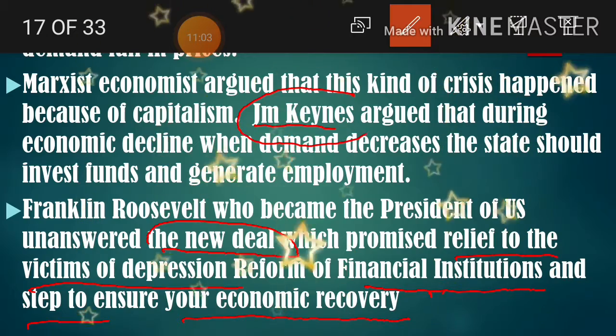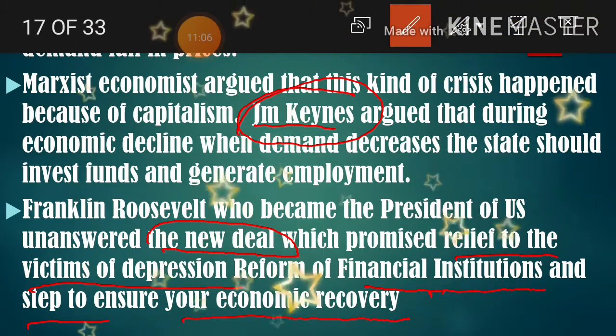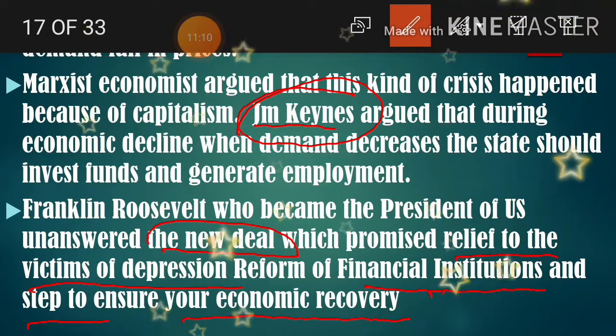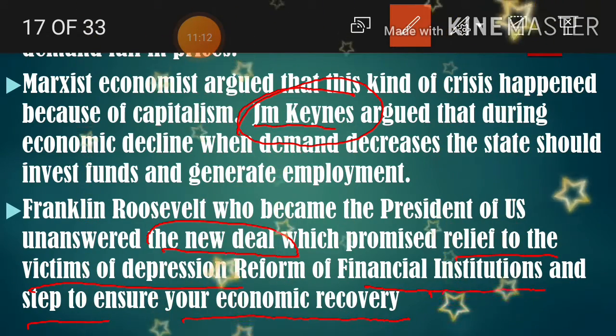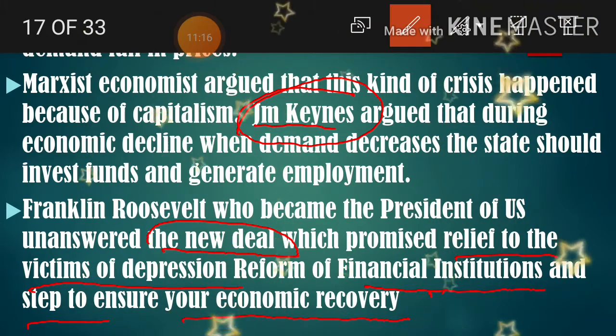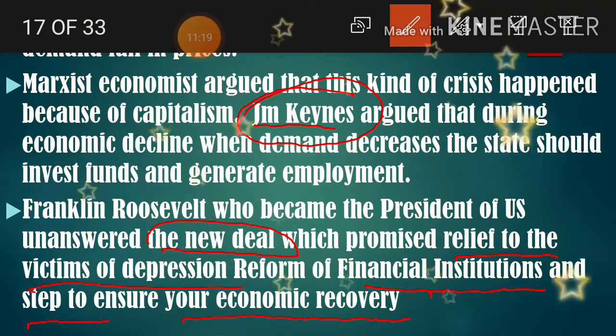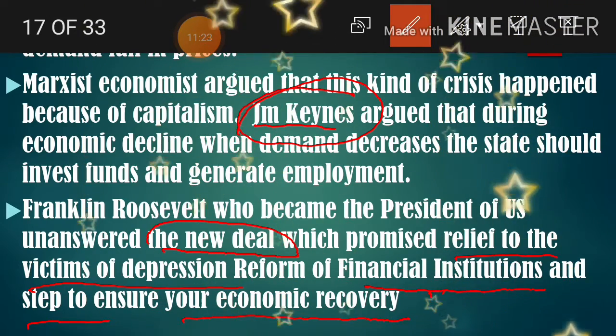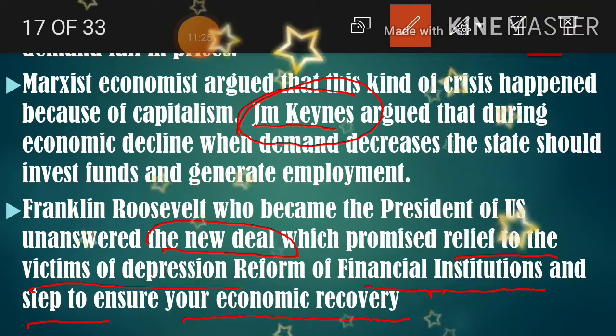My dear children, the Indian country is still following this system only. KCR and even Narendra Modi, these people are going to borrow amounts from the World Bank. Where is the World Bank located? America. You have understood the New Deal policy now. The New Deal policy was brought by whom?